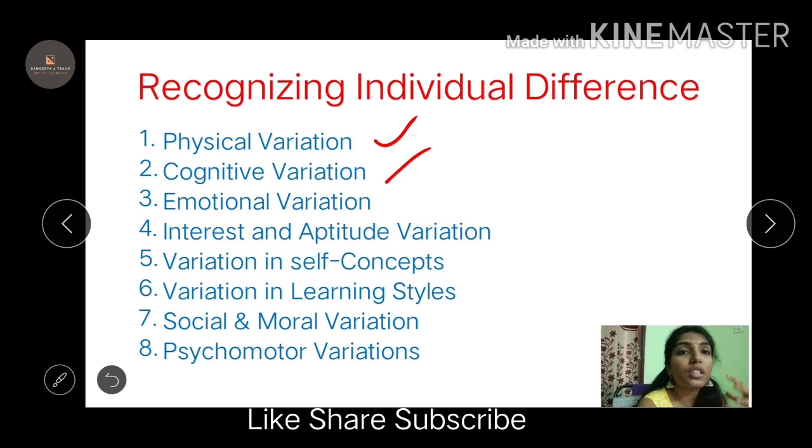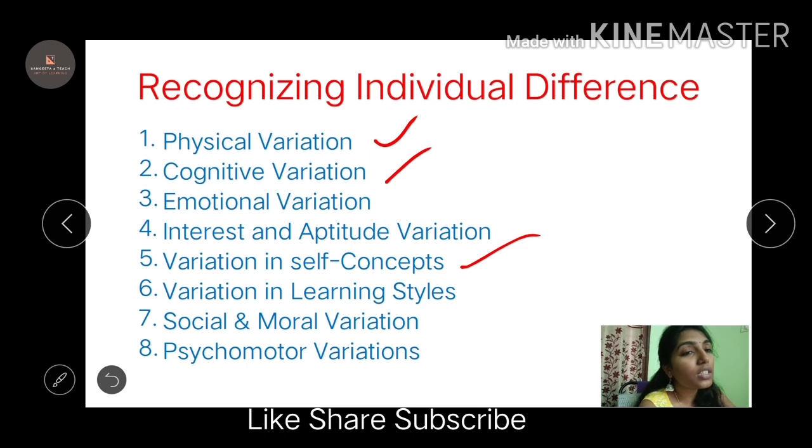Coming to the interest and aptitude variation, my interest in learning something is different from your interest. If you like movies, your interest in doing movies is different, whereas I love teaching, I have the interest in teaching. So the interest and the aptitude also vary. In self concept, I may look at myself in a different way and you may look at yourself in a different way. The self concepts also differ.